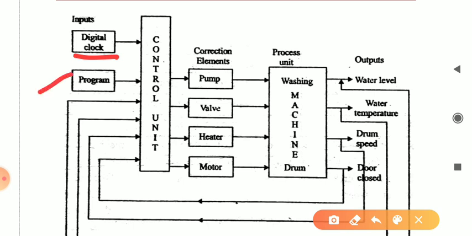Next is the program. In the program, you have to control the washing machine setup. It means you want a fast wash, or you want only spin, or you want to rinse. You have to wait for some time, then after some time it will start running the motor. Till then you can rinse. Rinse means in Kannada you can tell washing clothes, the same. The washing machine also does the same thing. That is, you can set rinse in a program.